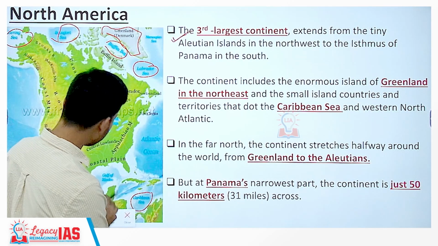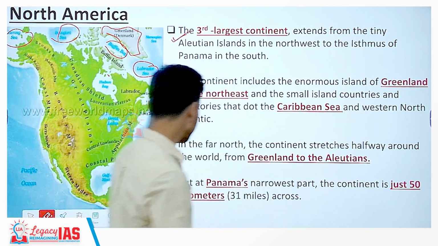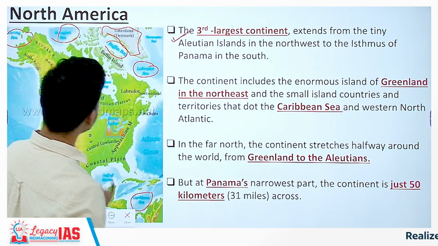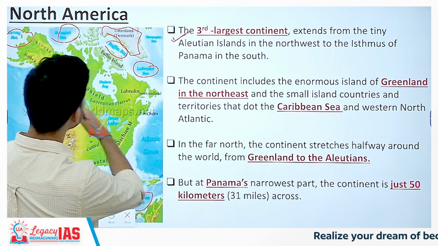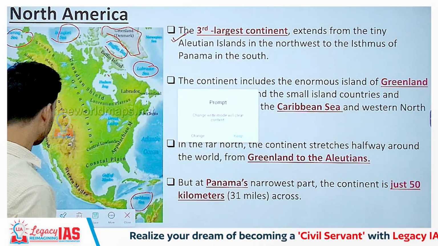Also, if you talk about the narrowest part of this continent, you will find it near Panama, where the continent is just 50 kilometers across. However, in the western part, you can see the continent is thousands of kilometers across.